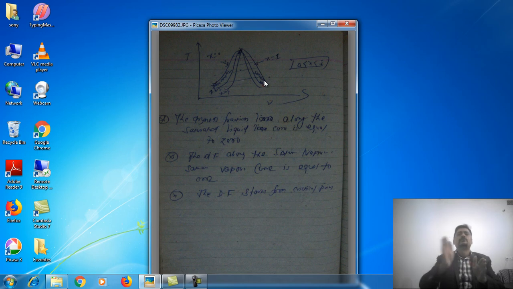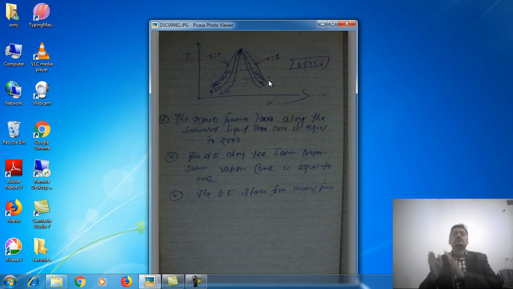From the critical point, the left portion of the curve is called the saturated liquid curve, and the right portion of the curve is called the saturated vapor curve.